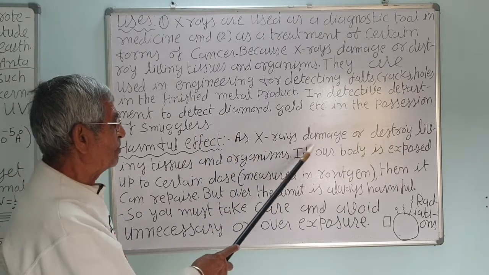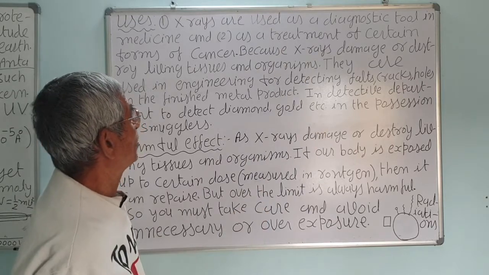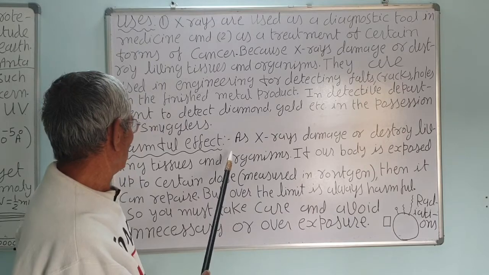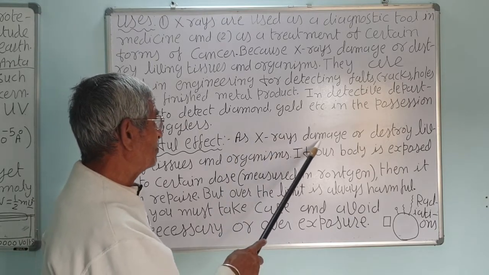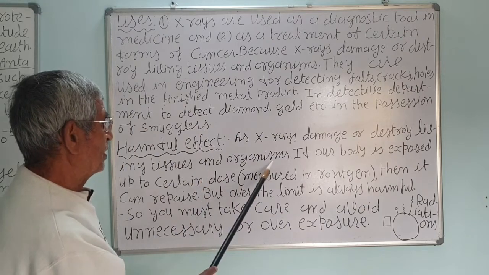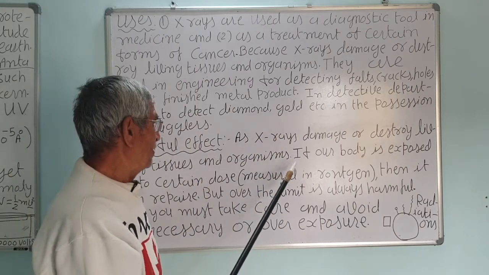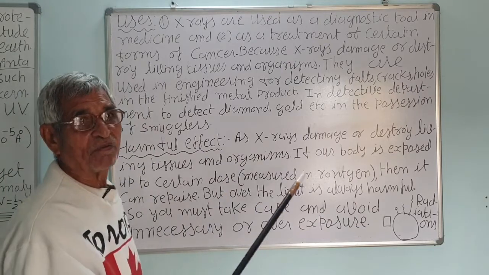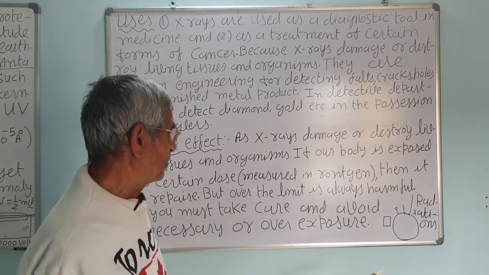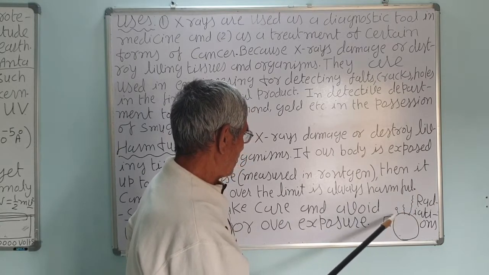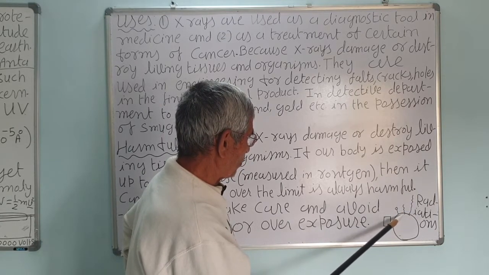Now the harmful effects also. As X-rays damage, they are useful also. In medicine they are used, there are a number of uses. As X-rays damage and destroy living tissues and organisms, as we have studied, if our body is exposed up to a certain dose... we cannot make our body free from exposure, because radiation is coming from outer space, correct. Then radiation is coming from the earth also.